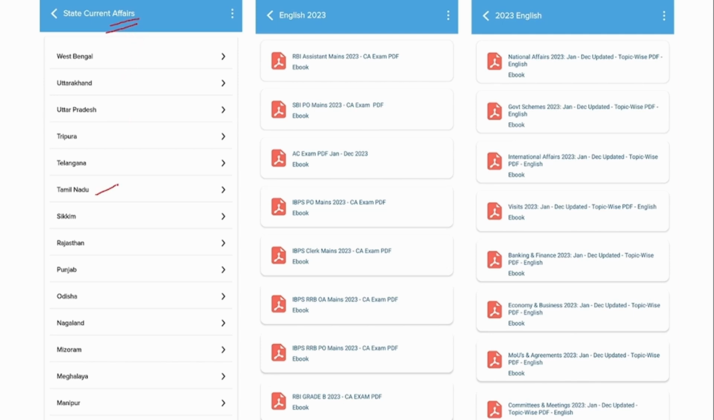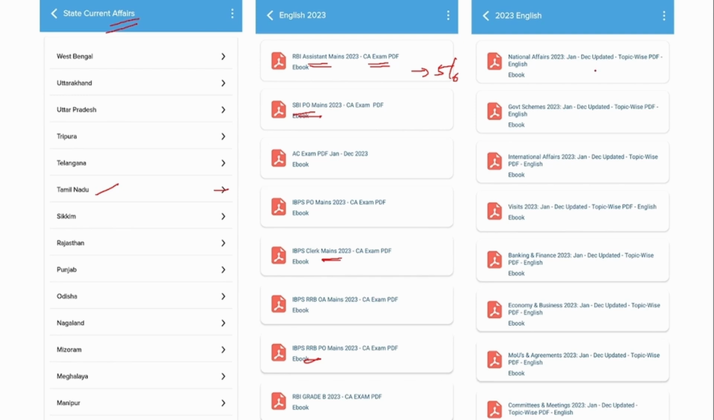For example, if you are preparing for Tamil Nadu state level exams, then you can click this tab and you will be able to see all the current affairs or news related to Tamil Nadu. Apart from that, we also provide PDFs from the exam perspective. Suppose you are preparing for RBI Assistant Mains, then this tab will contain 5 to 6 months of current affairs, which have a high probability of being asked in RBI Assistant Mains. Similarly for SBI PO, RRB PO, Clerk Mains, all these are given under this section.